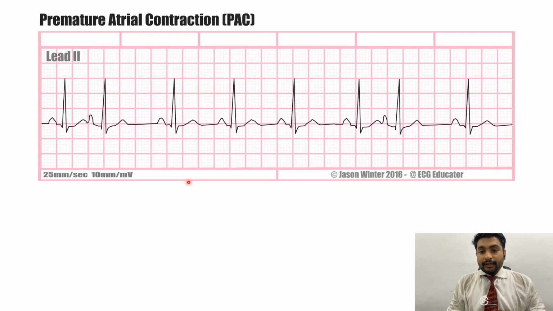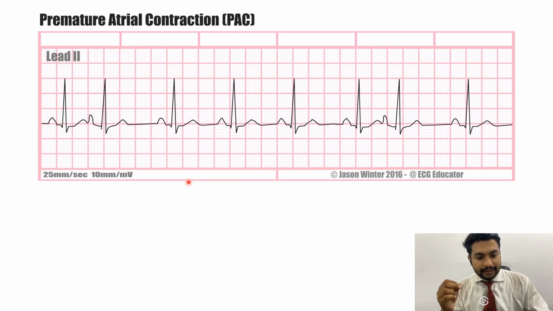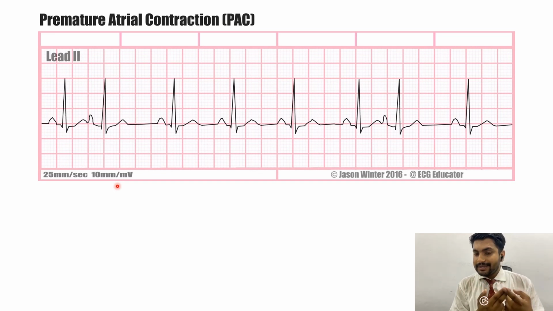Alright. Moving forward, we have premature atrial contraction. As the name indicates, the ectopic beat in this abnormality generates from the atria. You know that the wave we have from the depolarization of the atria is the P wave. So in this example, we will have a beat that would have a P wave and a QRS complex, but it would be coming prematurely, and the morphology of the P wave would be different